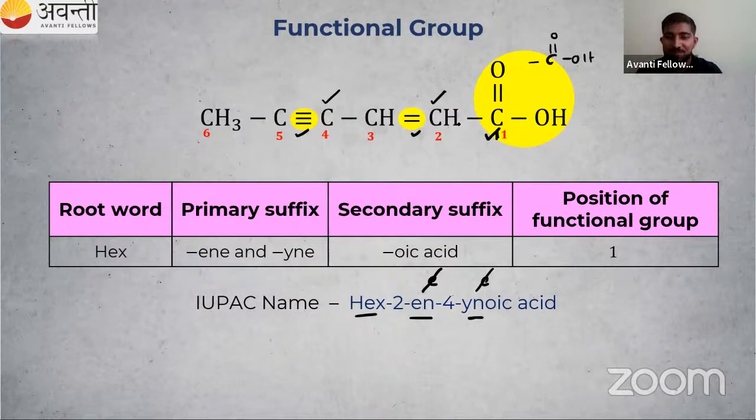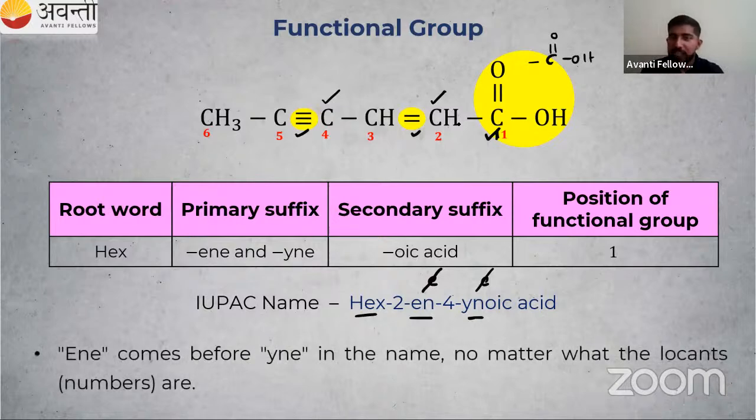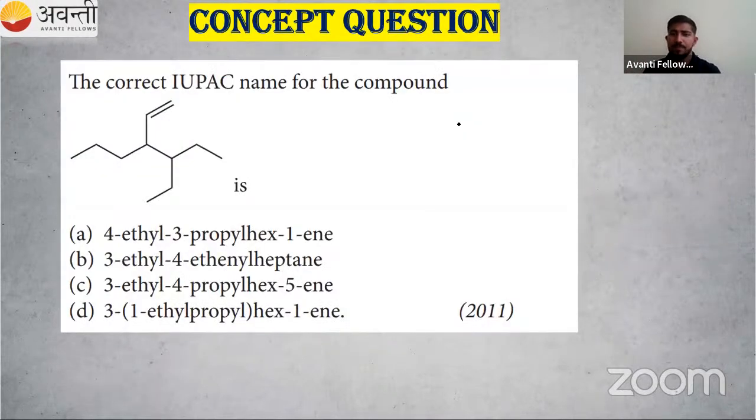Yeah, good. Yep, that's great. So ene comes before ine in the name, no matter what the locant numbers are. That is a rule here. Our time is almost over. Okay, so this is a homework question for you. What is the correct IUPAC name for the compound?